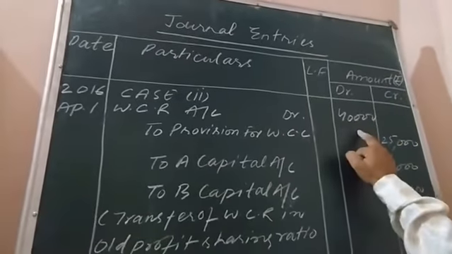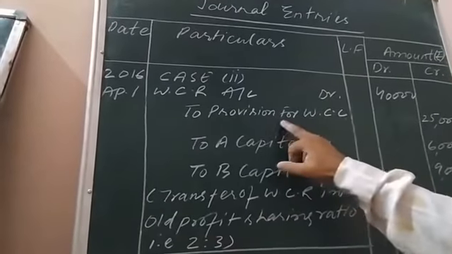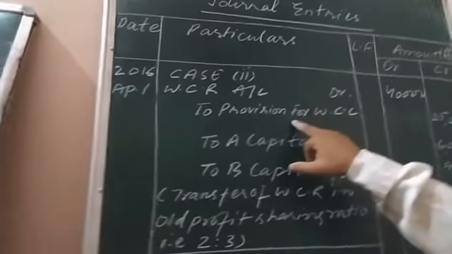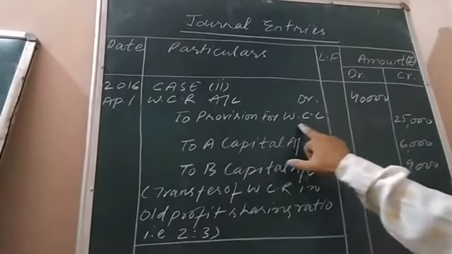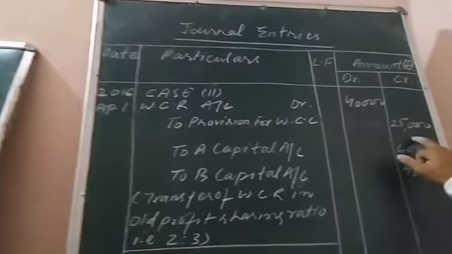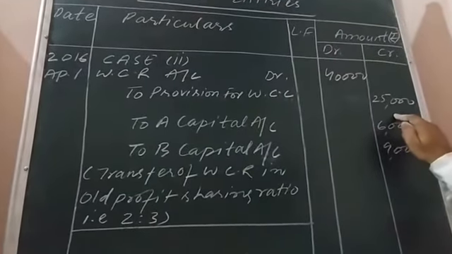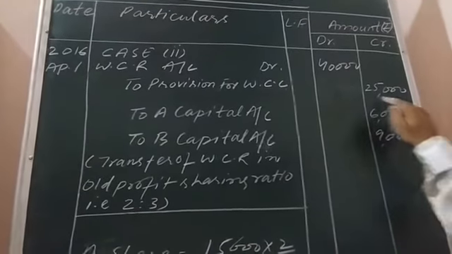Workman compensation reserve account debit. How much was appearing on the liability side? 40,000 rupees. Out of this 40,000 rupees, the provision related to workman compensation reserve is 25,000.